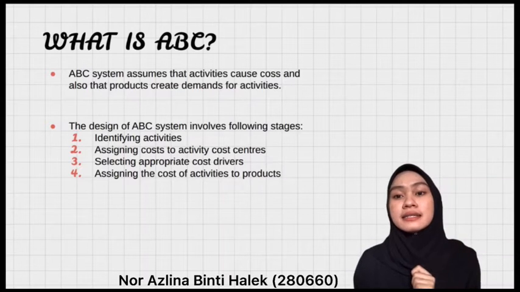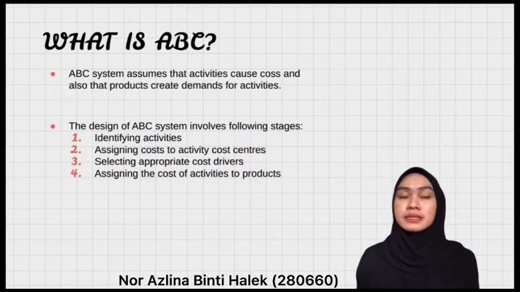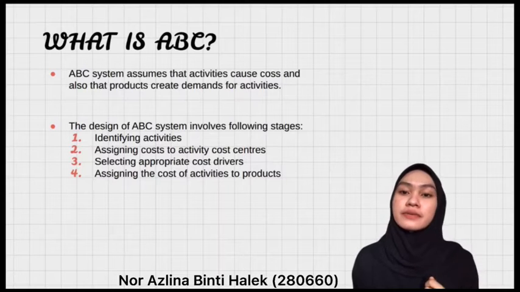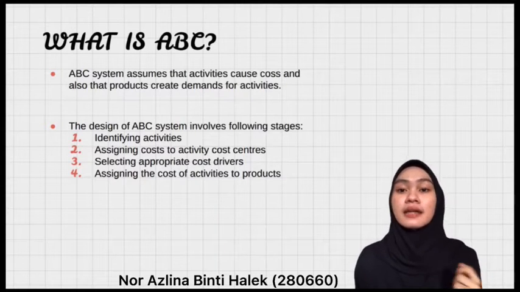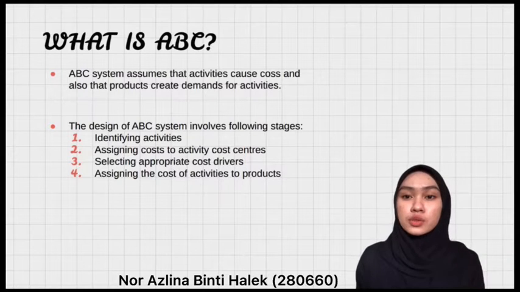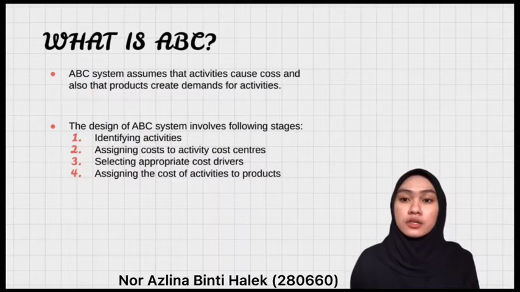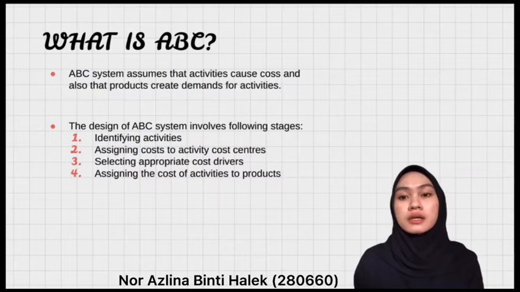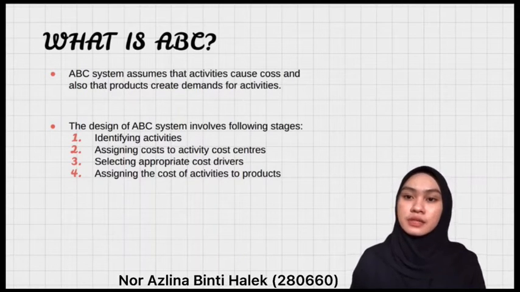First is identifying activities. For example, identifying major activities that take place in an organization. Second is assigning cost to activity cost centers. For example, assigning cost to a cost pool or cost center for each activity.